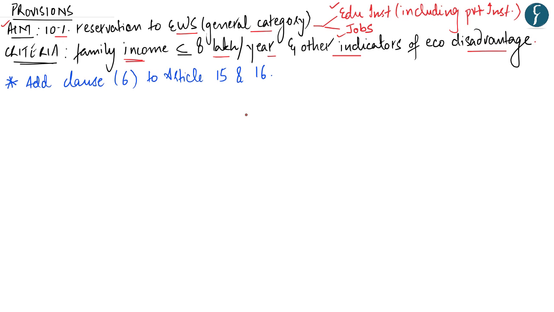All these parameters were discussed by Naved sir in the DNS dated 8th January 2019. Now, the reason this bill is a constitutional amendment bill is because it wants to add a clause 6 to Article 15 and Article 16, which are fundamental rights in our Constitution.